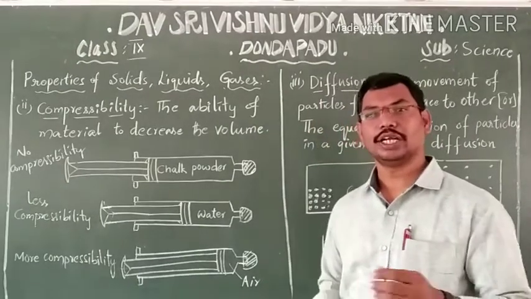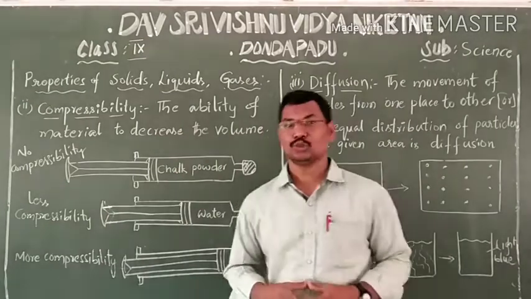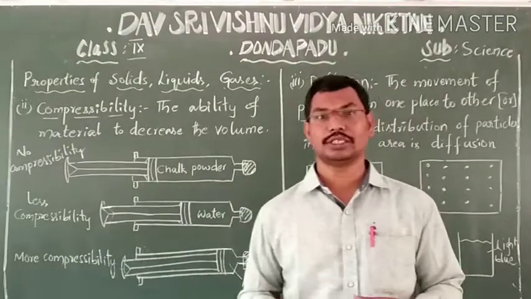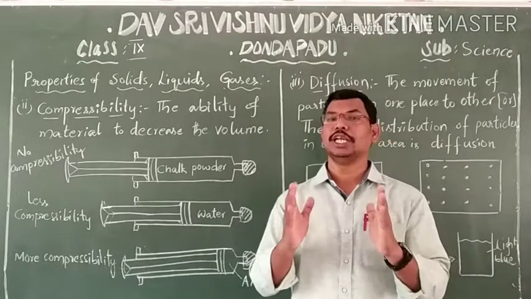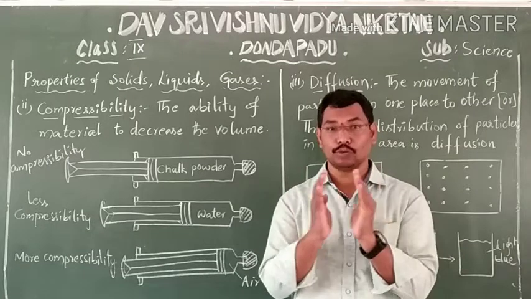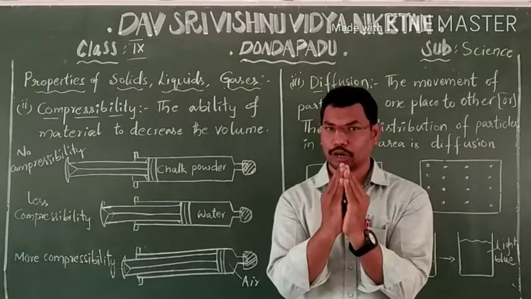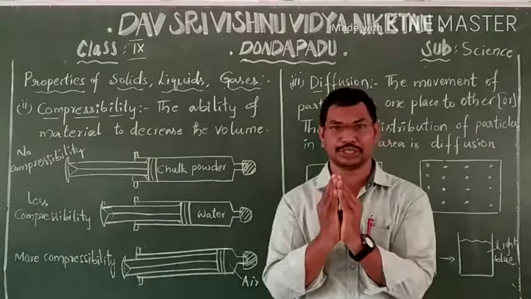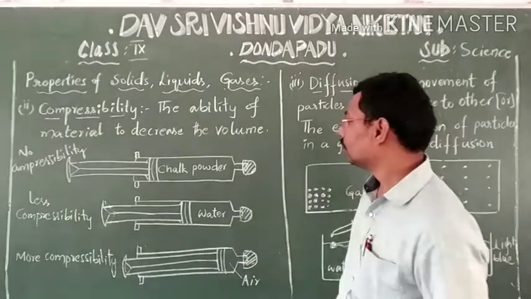So now let us go with the second property, compressibility. First let us know what compressibility is. Compressibility means the ability of the substance or the matter to reduce its volume. The ability of the matter to reduce the volume by external pressure is known as compressibility. So let us check here.